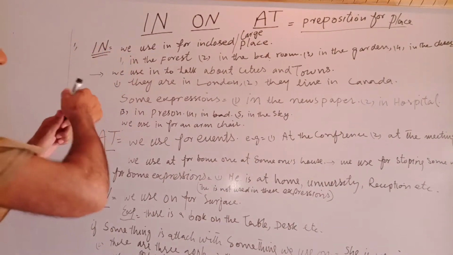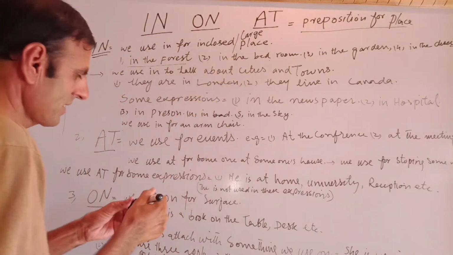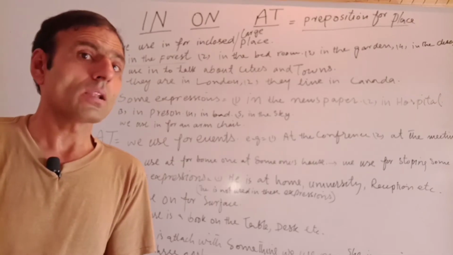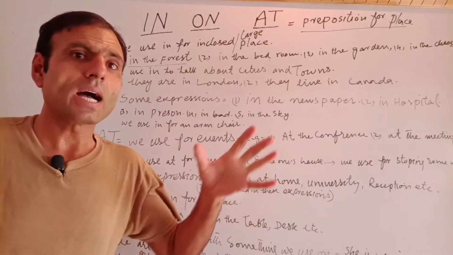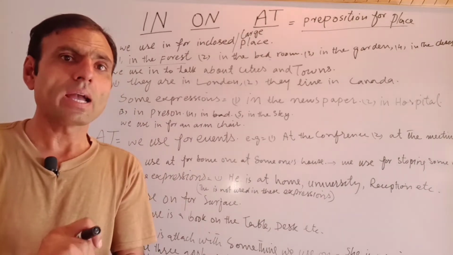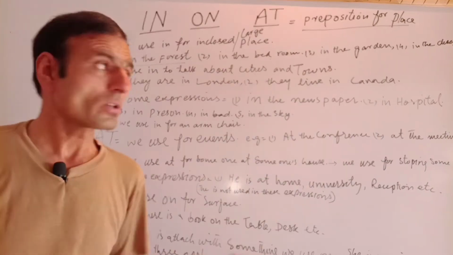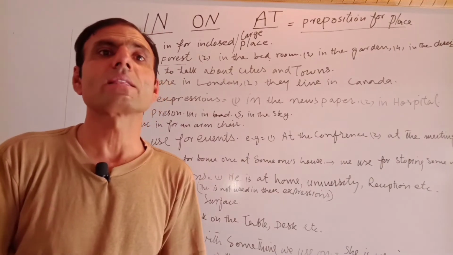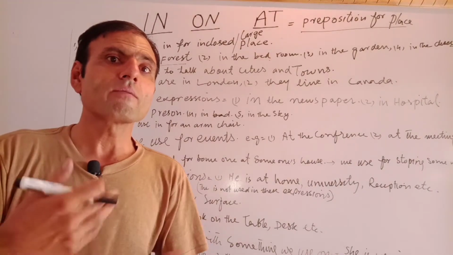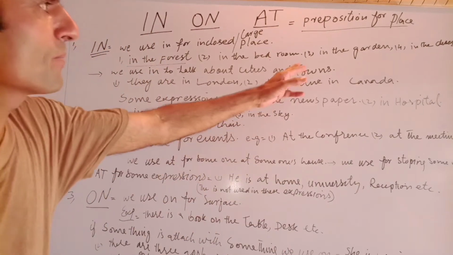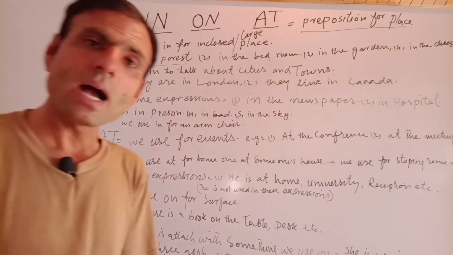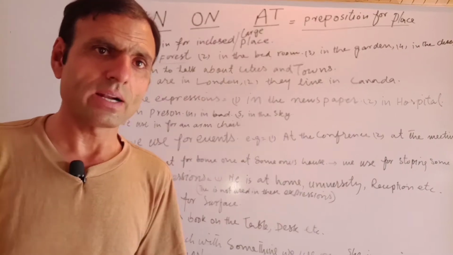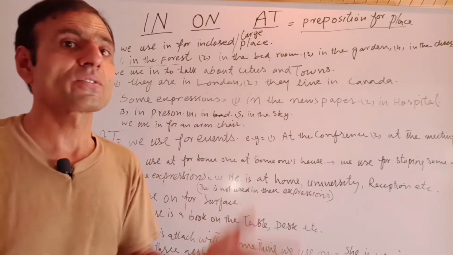Now we try to make smaller sentences of all of these. In the forest, we can say I saw a lion in the forest. I saw a big tree in the forest. I went just to wander in the forest. In the bedroom, we can say the girl is in the bedroom, or I was sleeping in the bedroom. In the garden, I saw many trees in the garden, or there are fruity trees in the garden, or the garden is full of fruity trees.